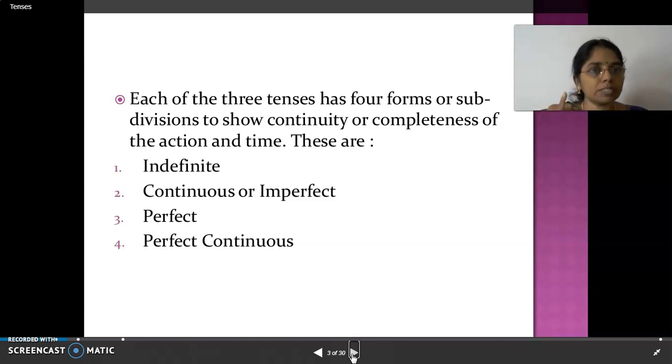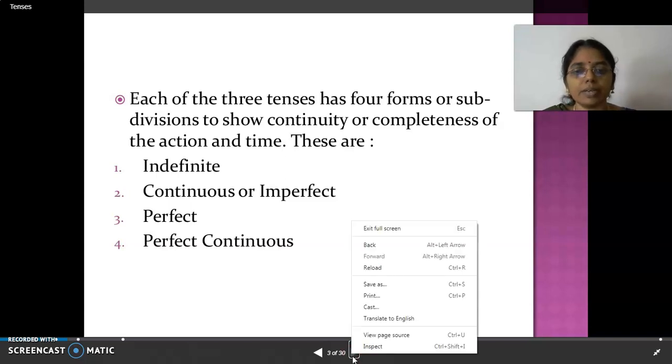So present tense, past tense and future tense, these three tenses, and in that you have four subdivisions. Each tense has four subdivisions. So totally 12 tenses you're going to learn, right?